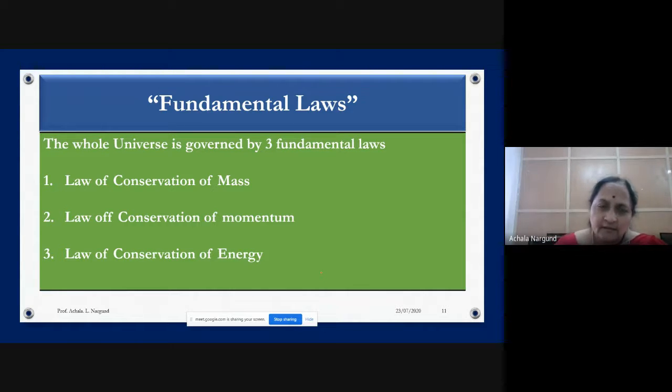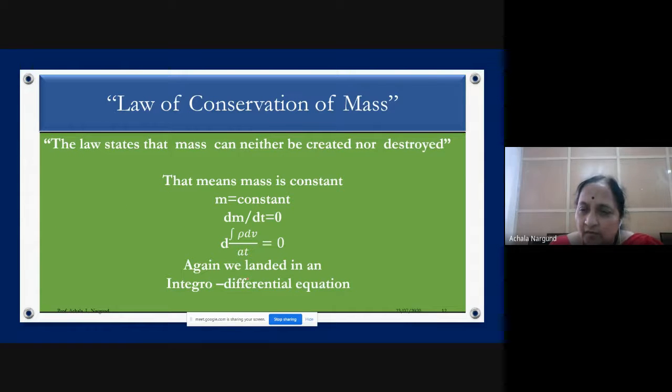Another important thing is the fundamental laws. The whole universe is governed by three fundamental laws. One is the law of conservation of mass. Second is the law of conservation of momentum, and the third is the law of conservation of energy. These are the three laws on which the whole universe depends. These three laws will give you three different differential equations, which all of you might have studied already.